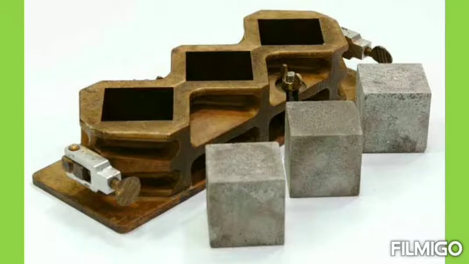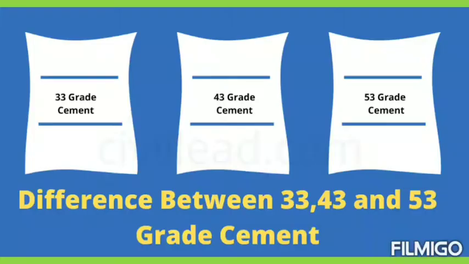First we have to prepare the cement mortar in the ratio of 1:3 and that will be molded. The size of the mold is 7 cm by 7 cm by 7 cm. After demolding, it will be cured for 14 days. After the curing, we have to check the compressive strength of the mortar cube. According to the strength, it will be graded.